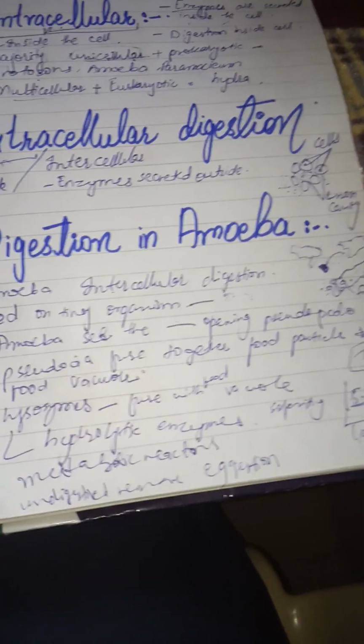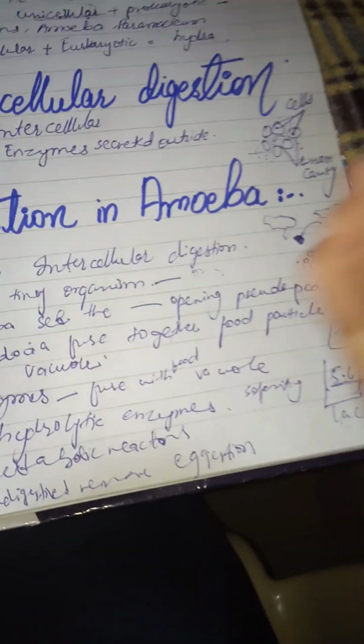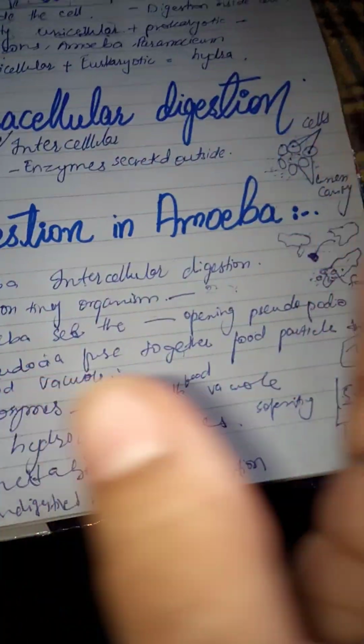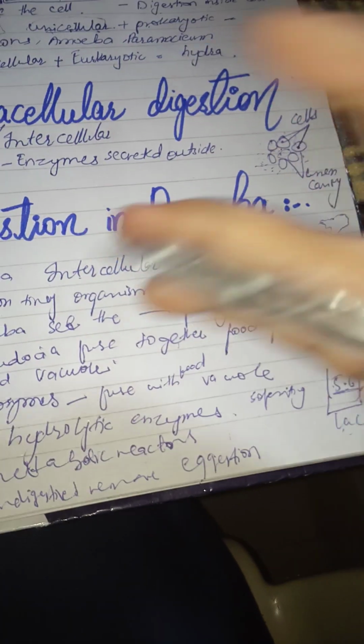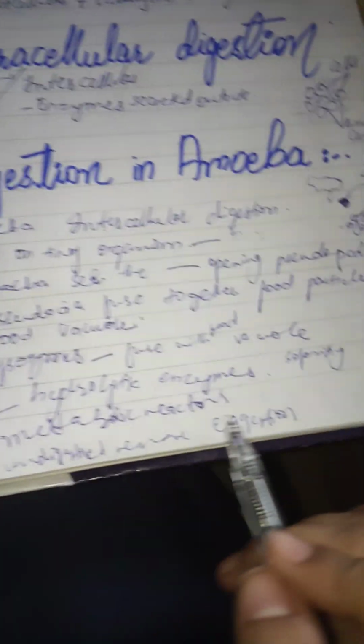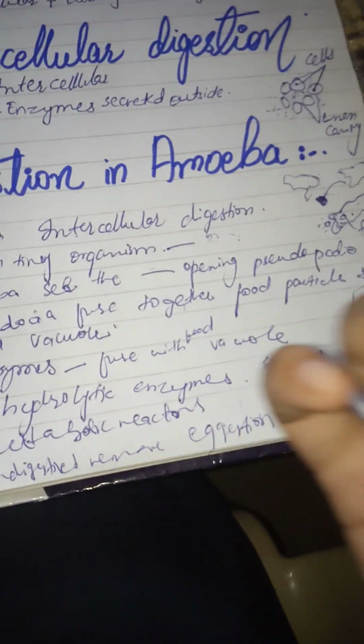Then the next is assimilation, that is utilization. Whatever they have eaten, if they require it for utilization, that will happen. If not, it will go out through egestion. This means they are the undigested food particles, not required by the body. So the last step ends here with egestion.